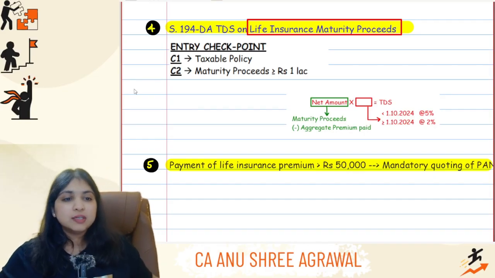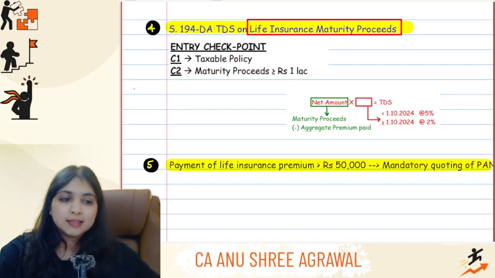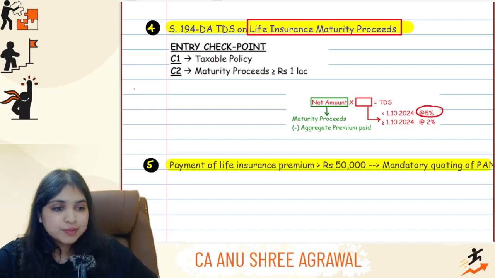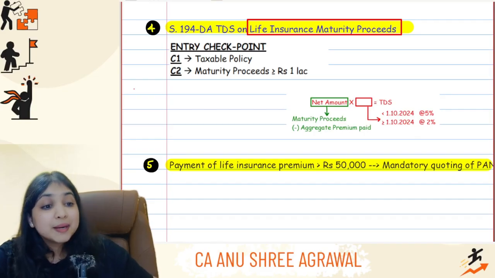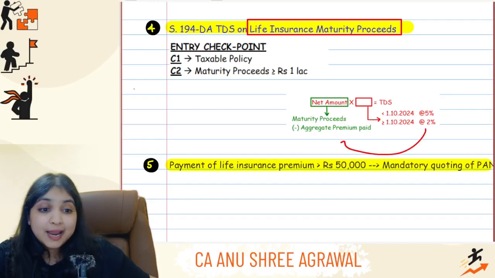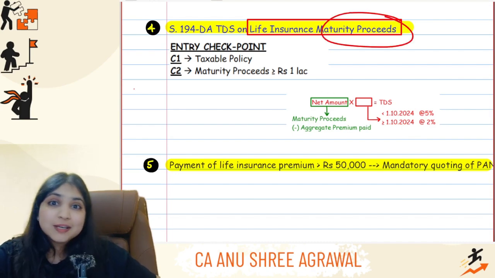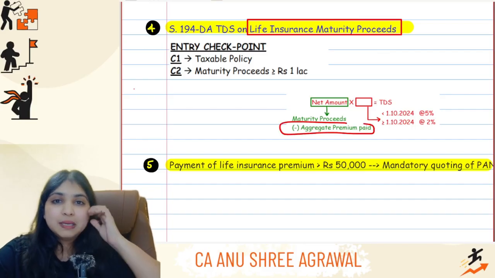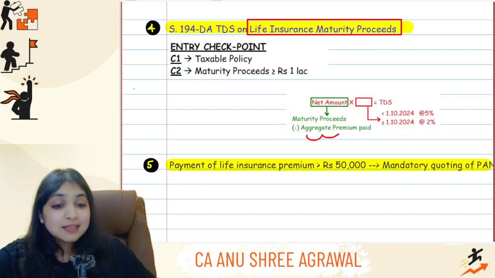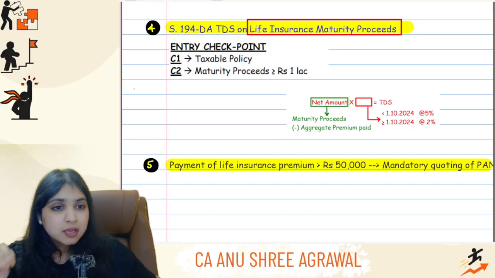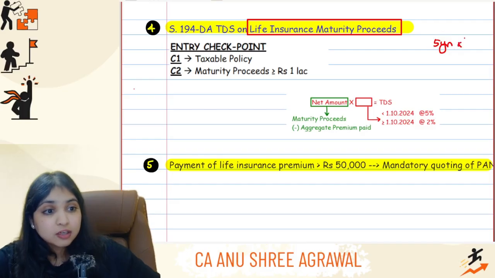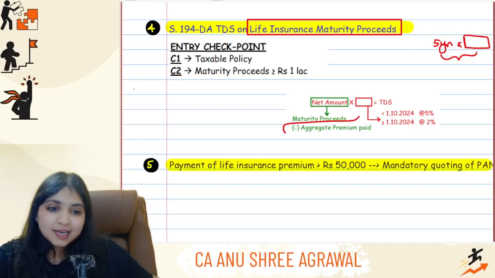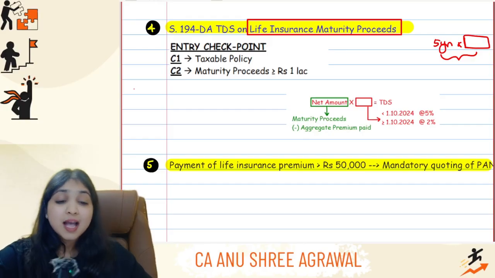Once you enter into the section, TDS will apply either at the rate of 5% or at the rate of 2%. Earlier it was 5%, but with effect from 1st October 2024, the TDS rate is 2%. Okay, but this TDS rate will be applied on what? On the net amount, not on the maturity proceeds, guys, on the net amount. Net amount means maturity proceeds minus aggregate premium paid. Be careful, it is minus aggregate premium, not annual premium. Like for example, let's say the policy was existing for 5 years. So in these 5 years put together, the total premium I paid, that aggregate premium is what you will subtract over here. Understanding, everybody?